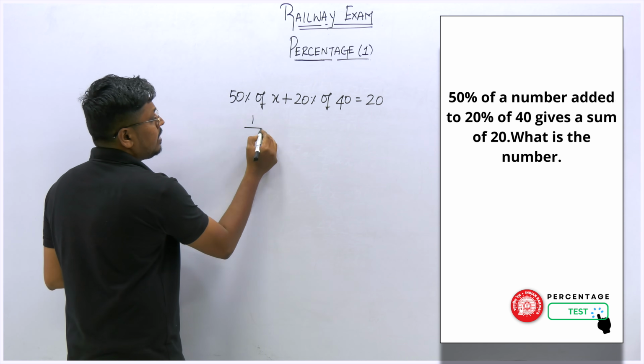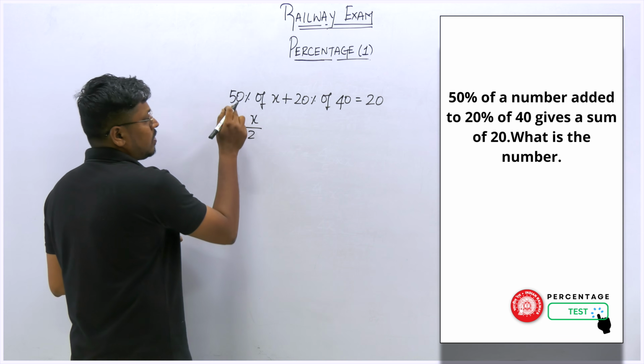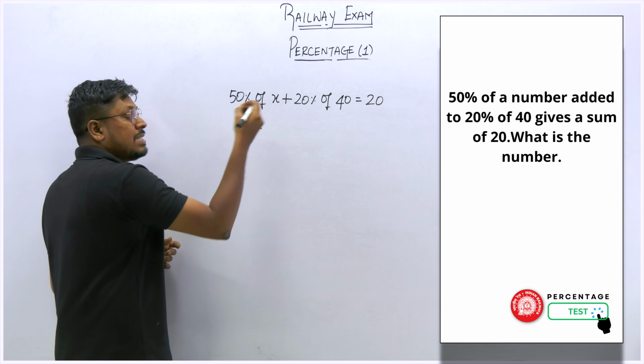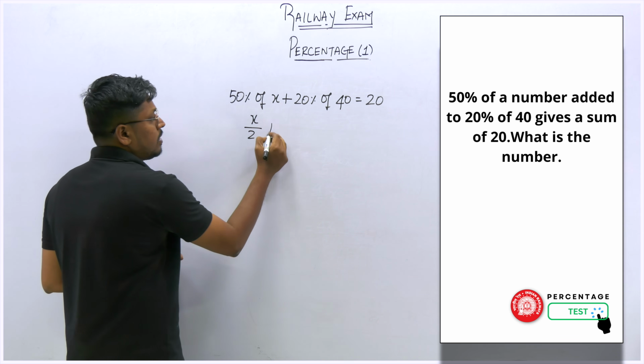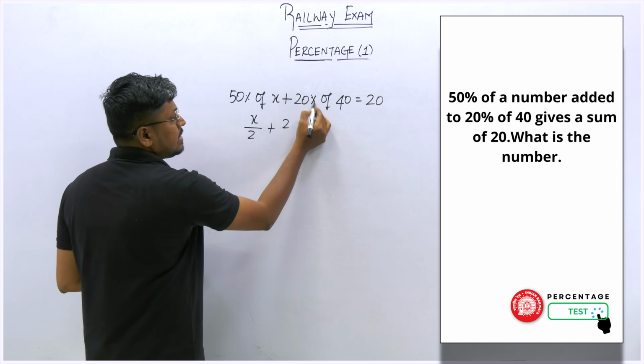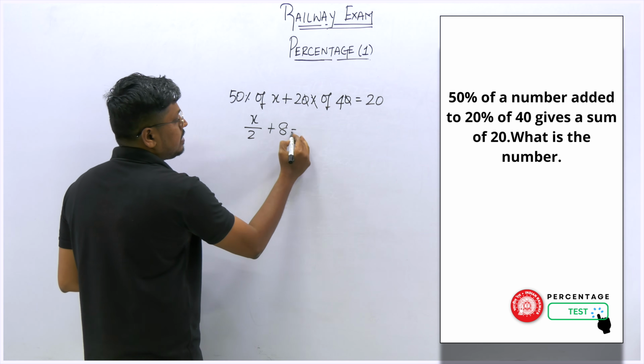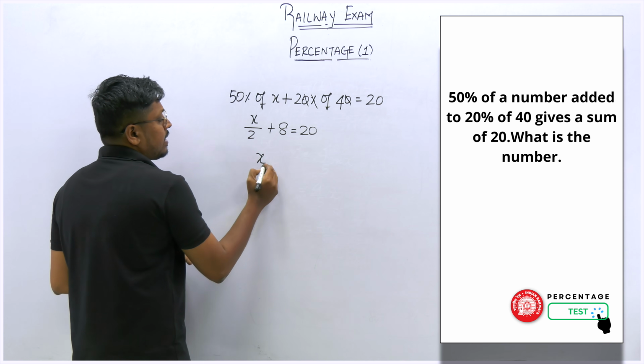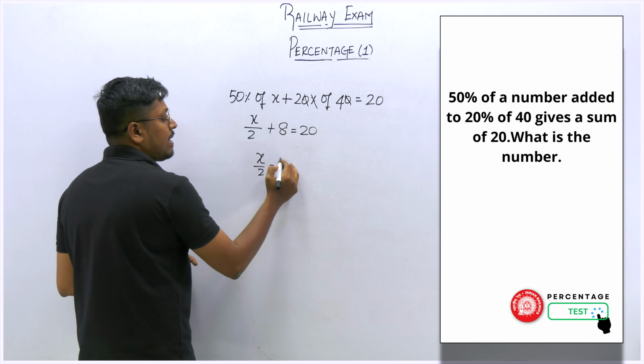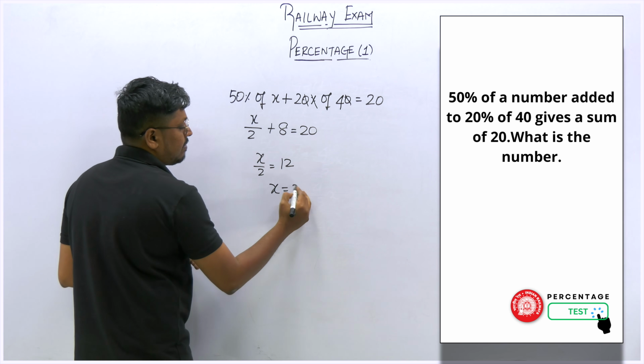So here it can be written as 1 by 2 x, because 50% is 50 by 100, which will be 1 by 2. For 20% of 40, we can cancel the zeros. The resultant will be 8. So x by 2 plus 8 is equal to 20. So x by 2 is equal to 20 minus 8, which is 12. So x is equal to 24.